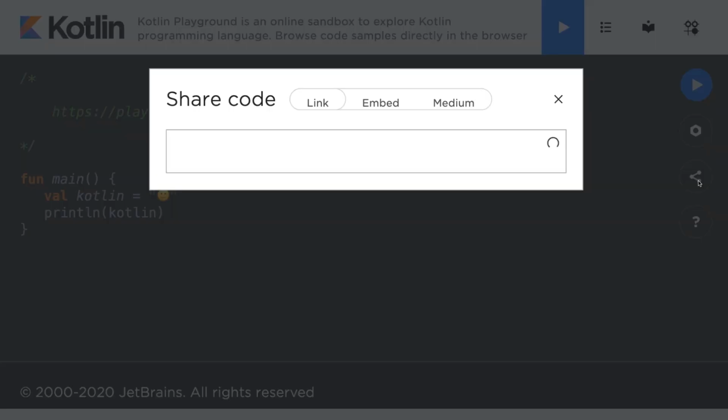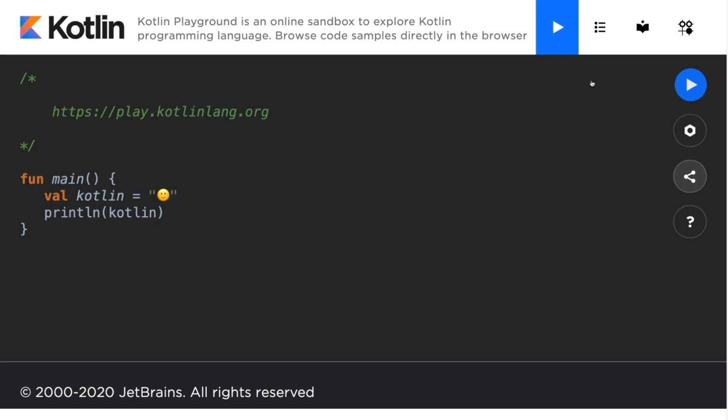We can also share our code by linking, embedding, and more. We can get help. We can also look at documentation with these buttons above. The Kotlin Playground is quite an easy online sandbox to play with, because you don't have to install, you don't have to sign up. You just visit play.kotlinlang.org and you can instantly test out your interview solutions.